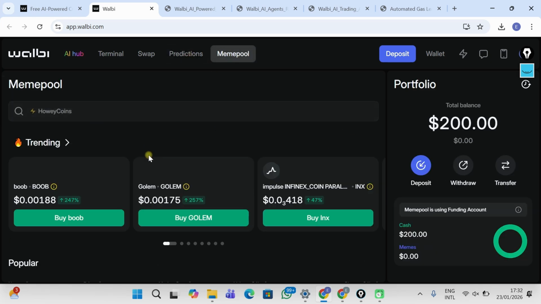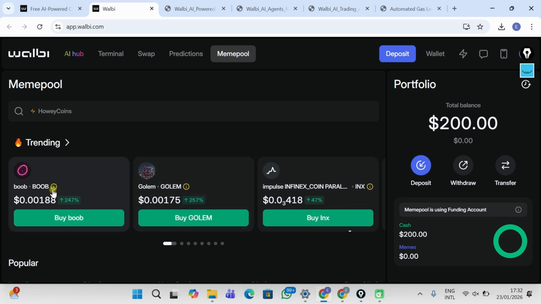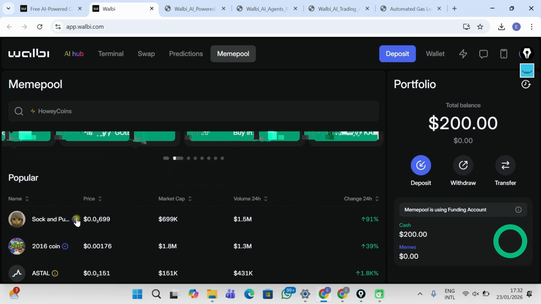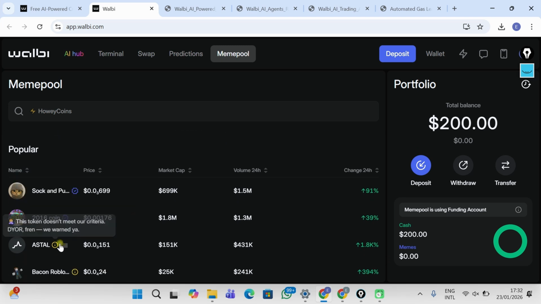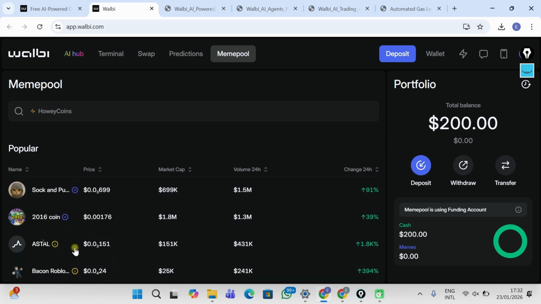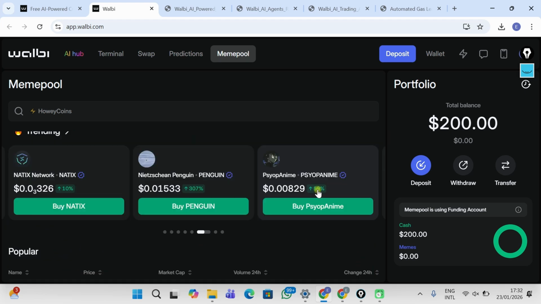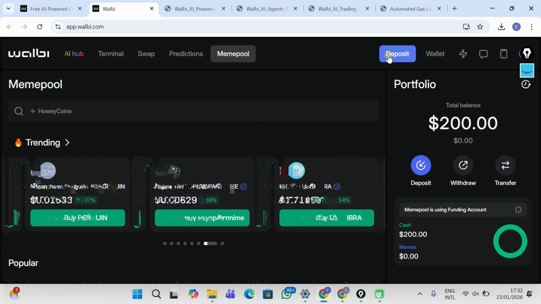You can actually trade memes on this platform, right? So they have two categories when it comes to these meme coins. They have the verified category. It means this token meets their standard, right? It has been verified to some extent. While this one is just on the exchange. It's listed there, but then do your own research. It may rug. So you know how meme trading works, right? So this is just it. You can actually trade your meme coins right from Walbi. It's a Web3 and decentralized exchange. So yeah, it's where you will deposit. I'm going to show us how to deposit later in the video.